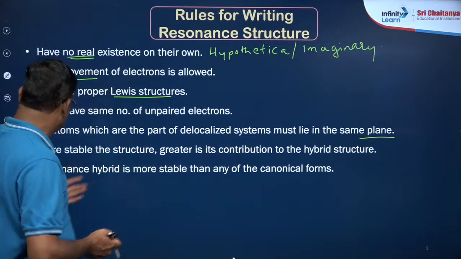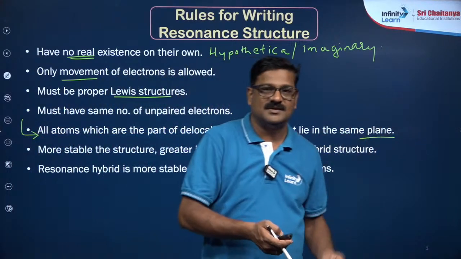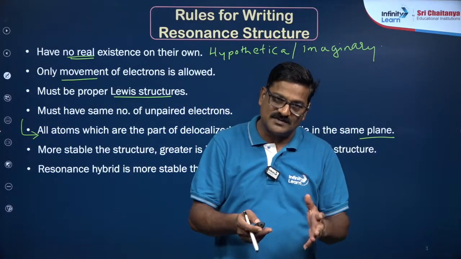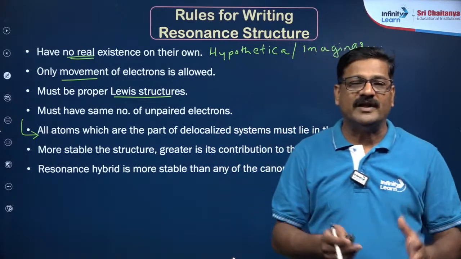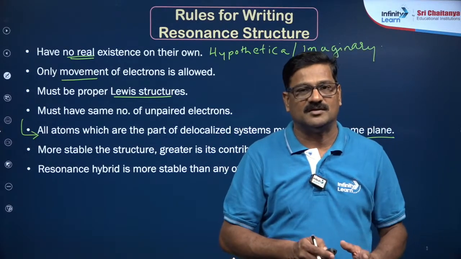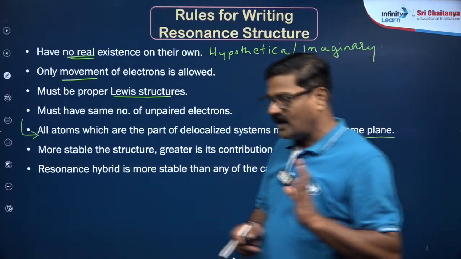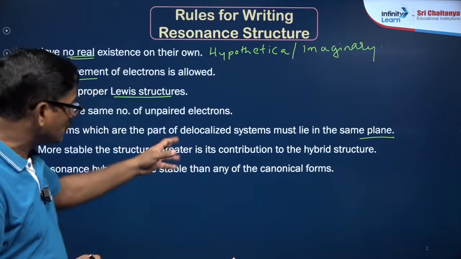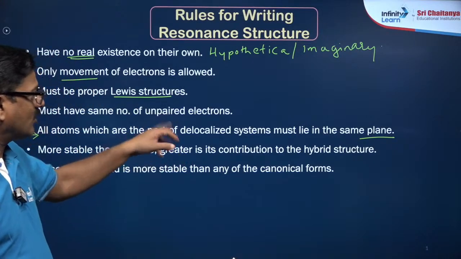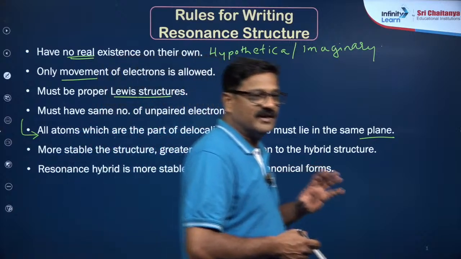So in resonance we can draw so many structures. In those structures, the one which has more stability, how to predict the stability of the molecule? First of all, you need to see charge delocalization and charge separation. I will show that and I will give the order of stability, and writing this stability order is very important.